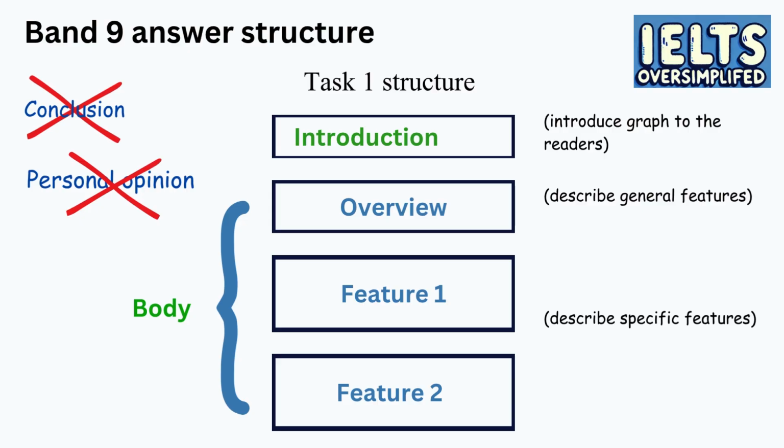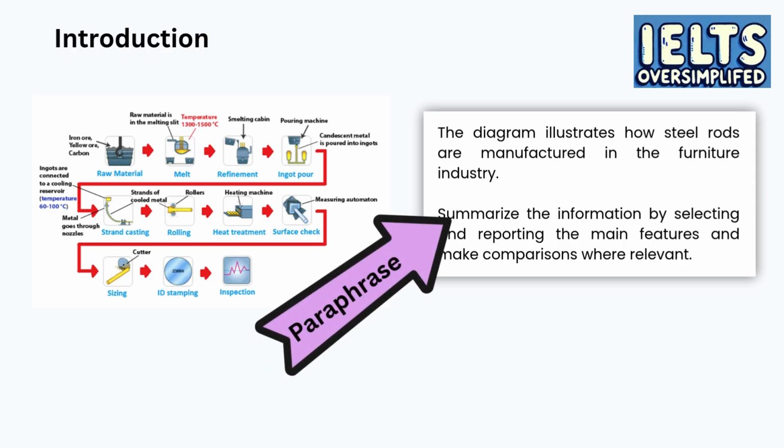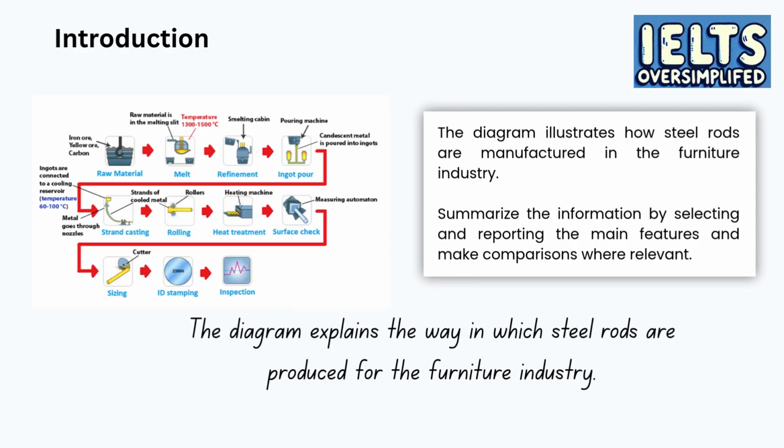Well, with the generalities done, let's start writing our Band 9 answer. The first paragraph you need to write is your introduction. For the introduction, you need to paraphrase the topic in your own words. So instead of writing, the diagram illustrates how steel rods are manufactured in the furniture industry, you need to write a paraphrased version of that sentence. Here is how I wrote it. The diagram explains the way in which steel rods are produced for the furniture industry.